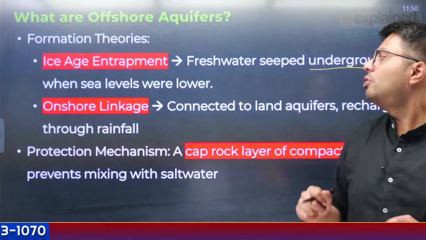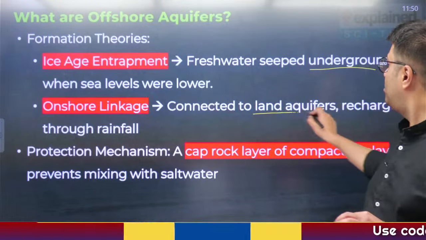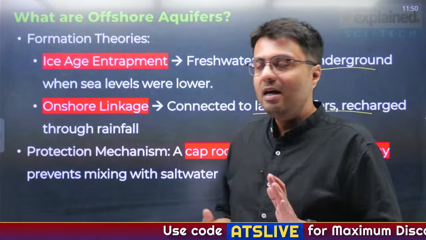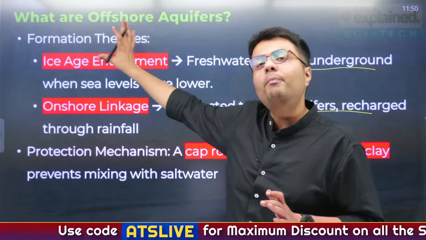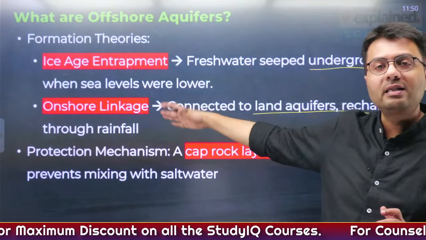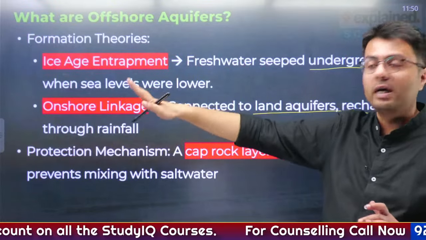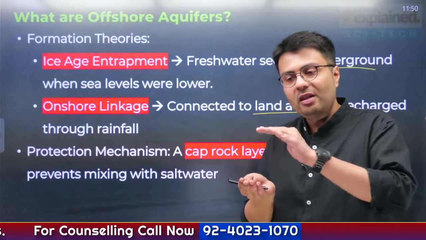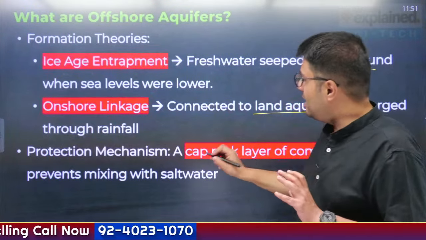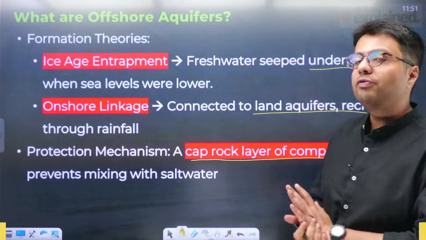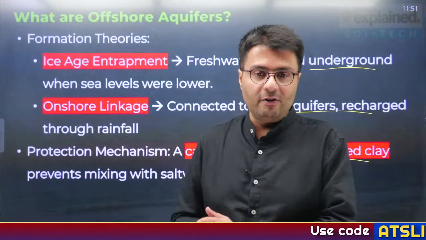Second is the onshore linkages. It is connected to the land aquifers, which get recharged by rainfall. So this is the second theory. The first theory said that at a given point of time these waters may have been deposited. The second theory, onshore linkage, says that this is a continuous process, not a one-time process. Now, how are they protected or how are they safe? They are not mixing with the seawater. The reason is a cap rock layer of compacted clay. It prevents mixing of salt water, and that is an important development here.